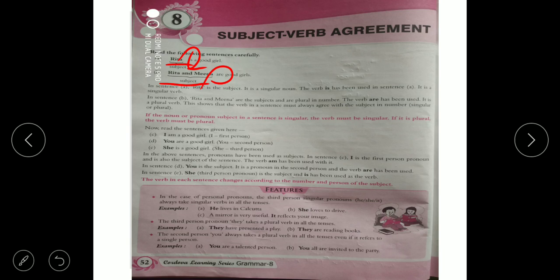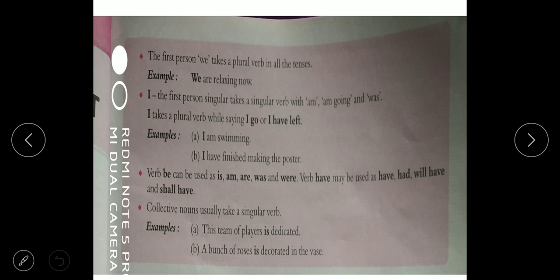In the case of personal pronouns, the third person singular pronouns he, she, it always take a singular verb. Okay, third person he, she, it always take a singular verb. The third person pronoun they takes a plural verb. Okay, they always take a plural verb. Second person you always takes a plural verb. First person we always takes a plural verb. And the first person I takes a singular verb, am, was.